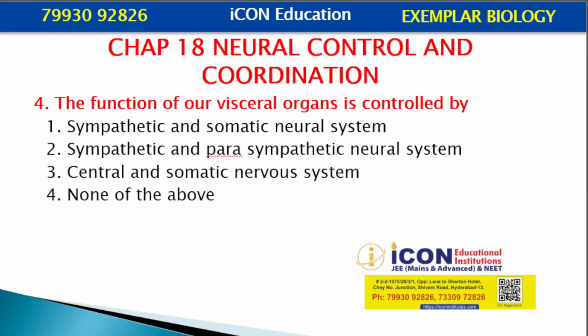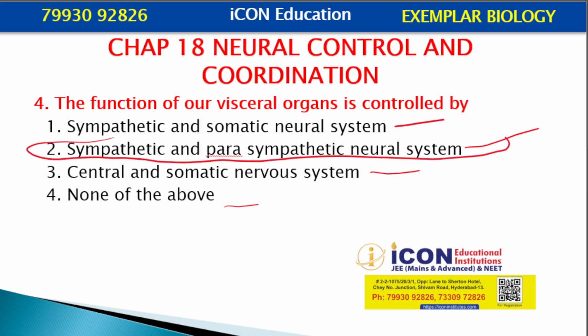The function of our visceral organs is controlled by sympathetic and somatic neural system, sympathetic and parasympathetic neural system, central and somatic neural system, none of the above. The answers are a little close, but the exemplar has given the sympathetic and parasympathetic nervous system as controlling the visceral organs. Superficial answer, more debatable, but the answer given is this one.